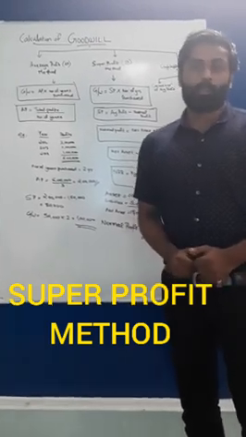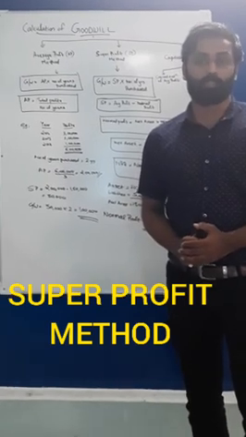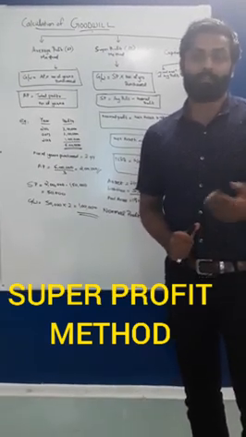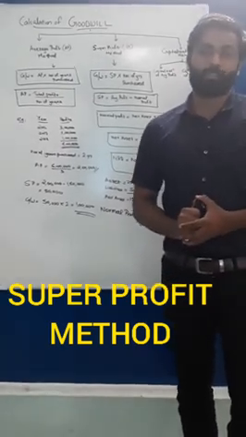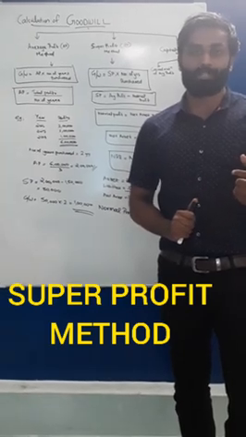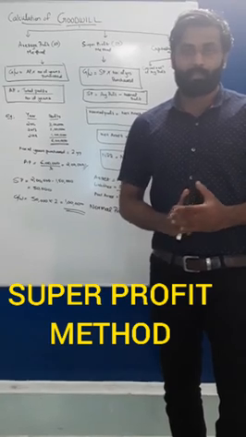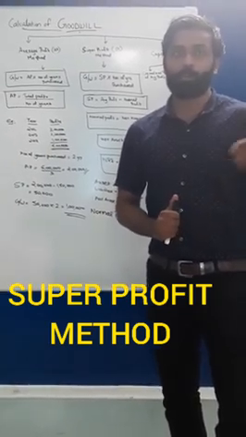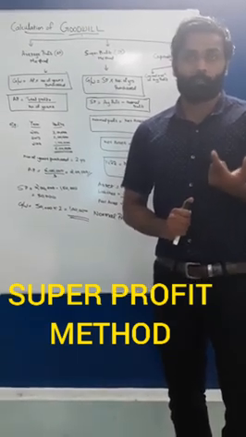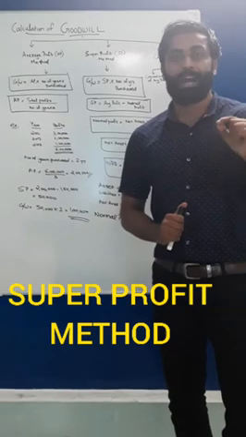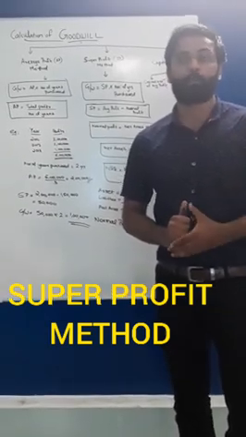Our next method for calculation of goodwill is the super profit method. Before I give the formula, I have to explain what is super profit. Suppose you are investing a capital in the business and your competitor is also investing the same amount of capital.